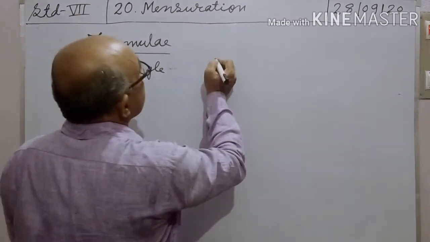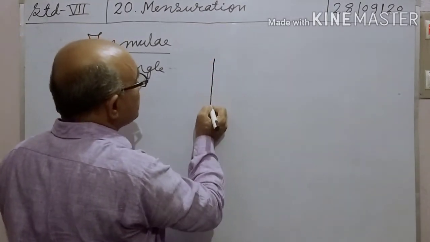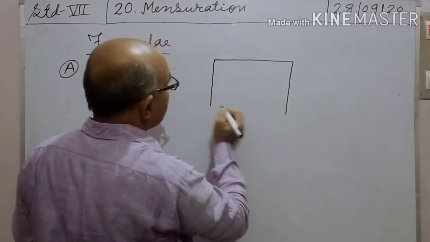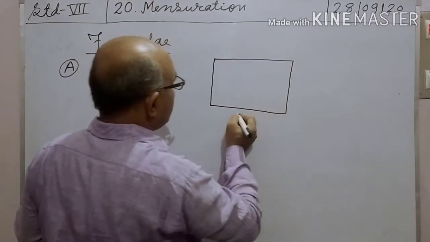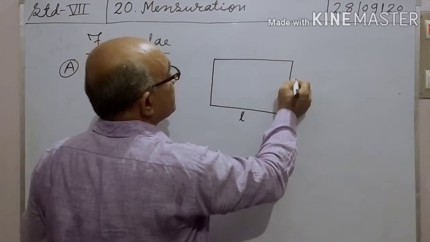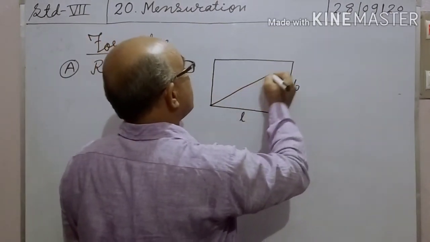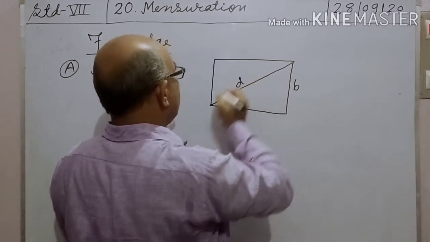The figure of a rectangle has first side length and breadth, and its diagonal.